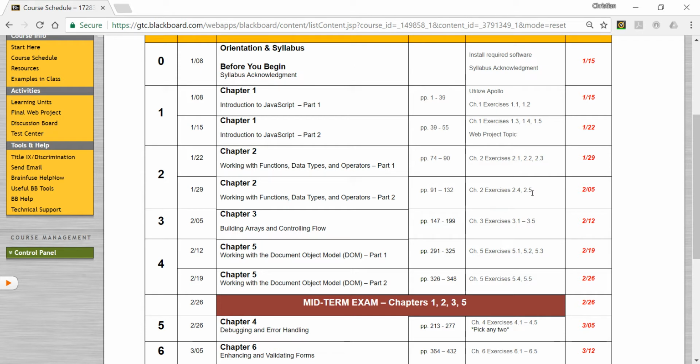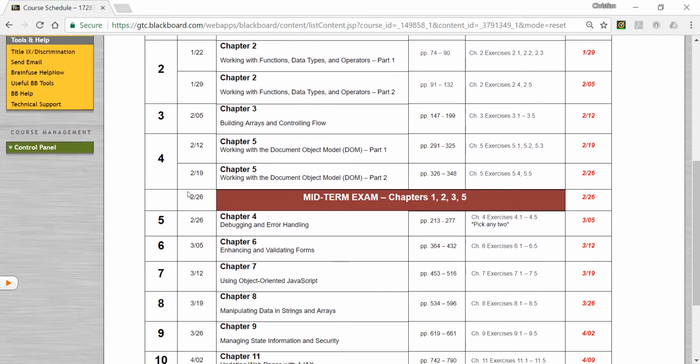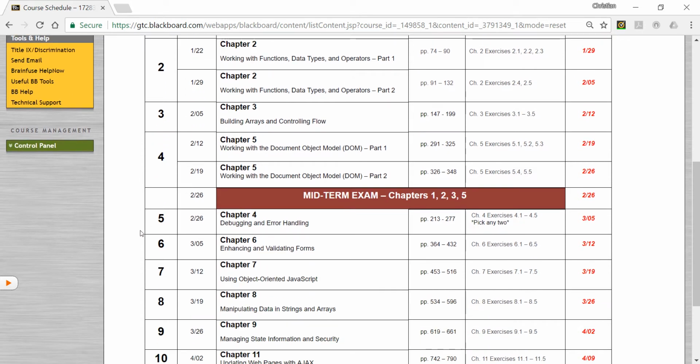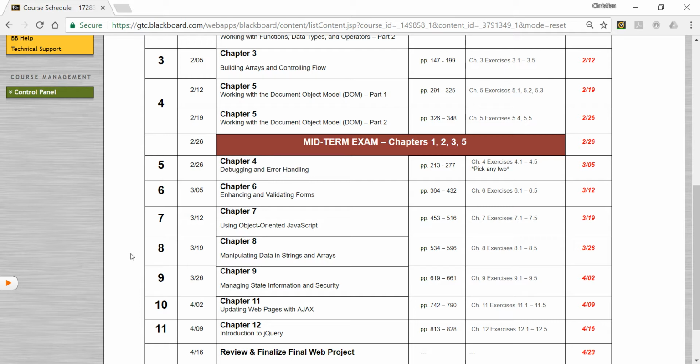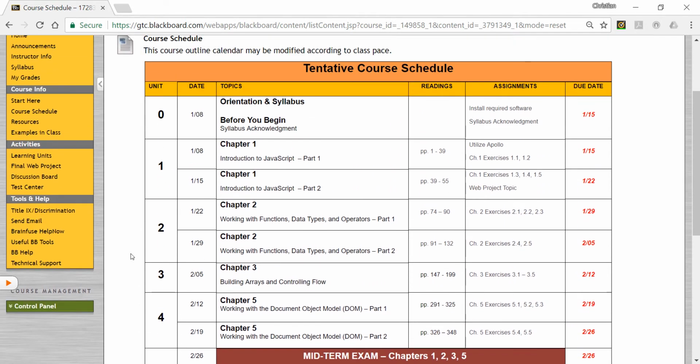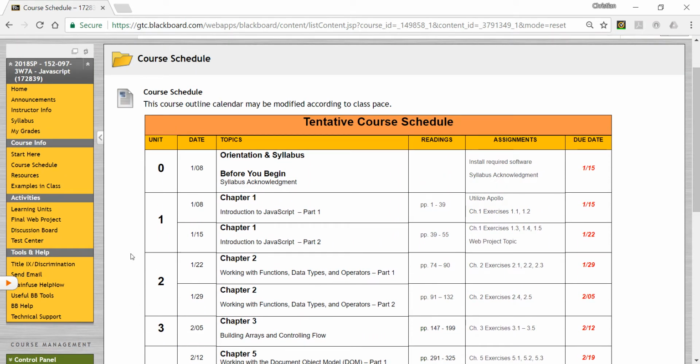Most of your assignments will be coming directly from the textbook, and this is besides your project. All right, so this is a schedule. If I feel that we are falling behind or something, then I'll probably come here and make some adjustments. And once I do that, I will announce it to everyone so we all know.